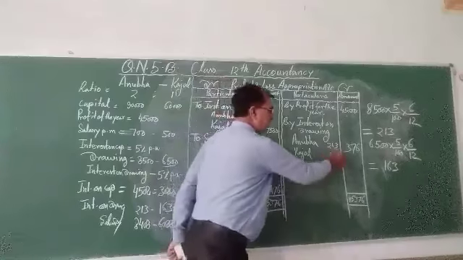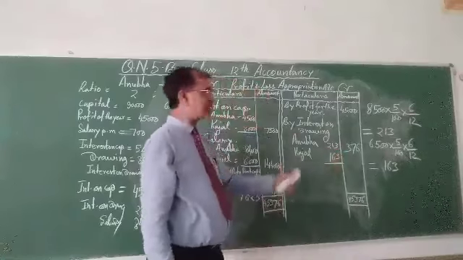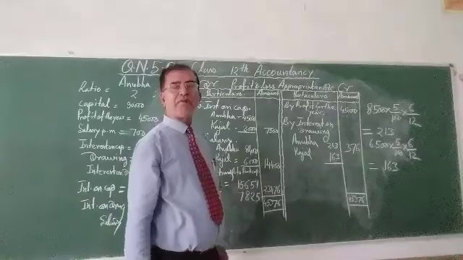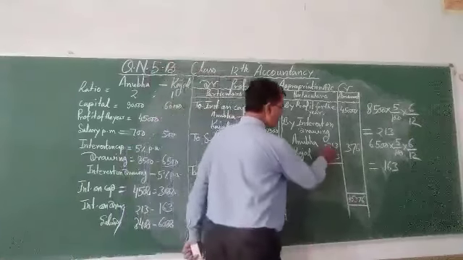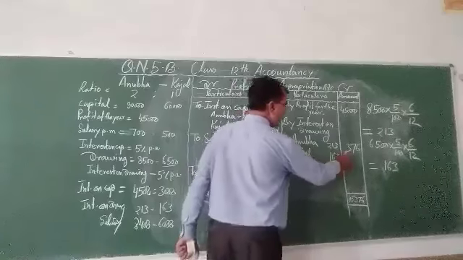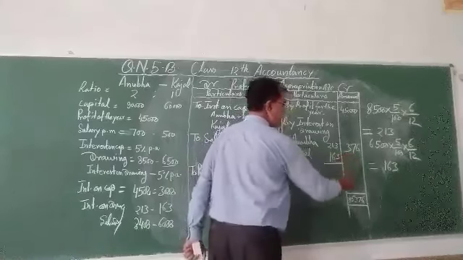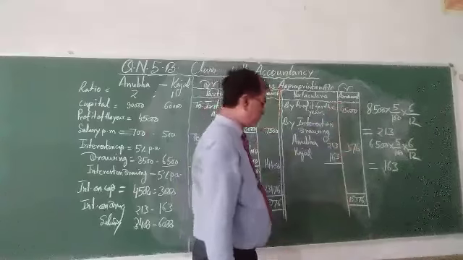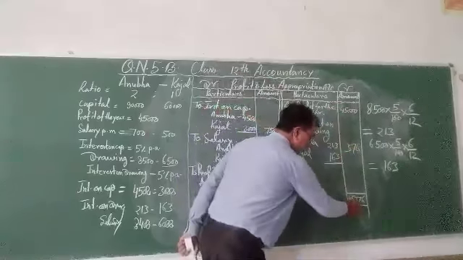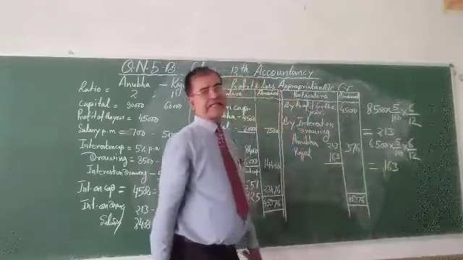You have to put this in this column, credit side of the profit and loss appropriation account. So the total of the drawing of both the partners is 376. Now add this column, 45,376.